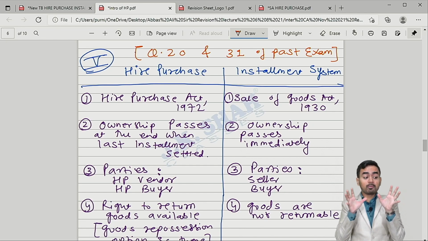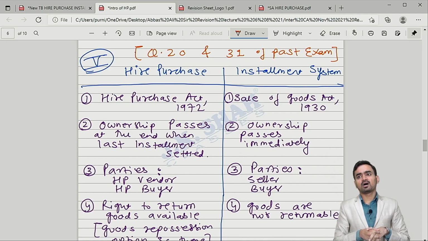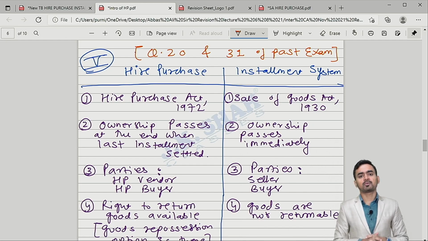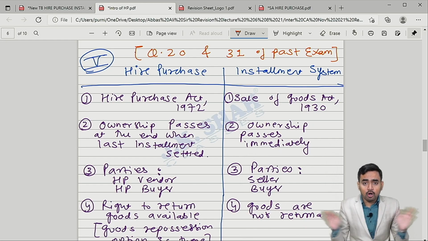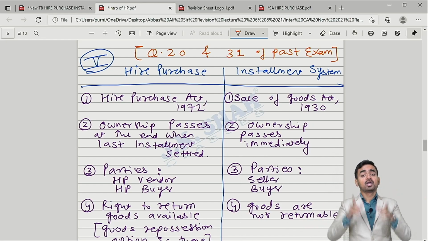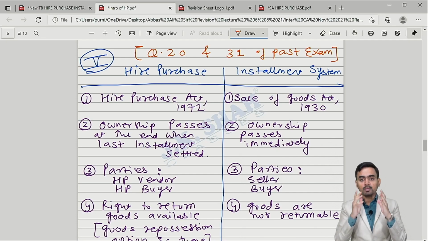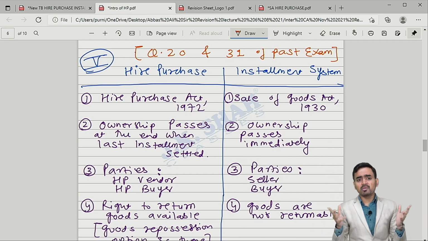Hire purchase and installment are altogether a different story. Now, take a simple example of an electronic shop. If you would like to purchase a mobile, you visit the shop and tell the shopkeeper, please give me the mobile. Shopkeeper will say, please pay the amount. You reply, I don't have money, I want to take this mobile on hire purchase system. Shopkeeper will deny, saying that we will not give you the mobile on hire purchase system. If you want the mobile, we can give you on installment system. Then you reply, sir, what is the basic difference between the two?